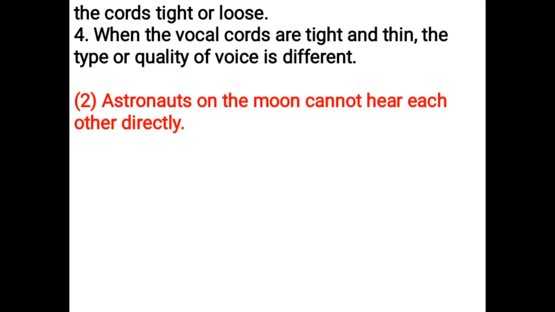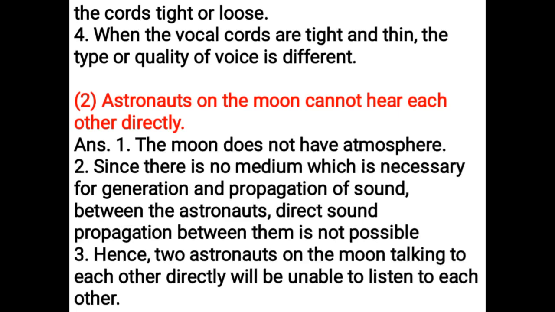Astronauts on the moon cannot hear each other directly. The moon does not have atmosphere. Since there is no medium, which is necessary for generation and propagation of sound between the astronauts, direct sound propagation between them is not possible. Hence, two astronauts on the moon talking to each other directly will be unable to listen to each other.